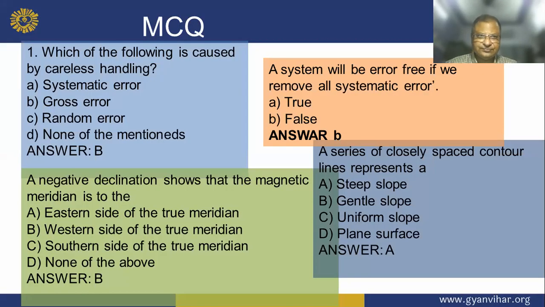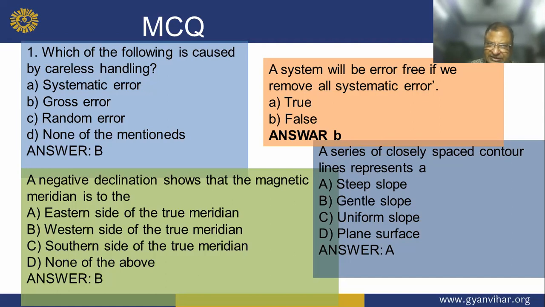Question number one. Which of the following is caused by careless handling? Its correct answer is B, that is the gross error. A system will be error free if we remove all the systematic errors. Is it true or false? Correct answer is B, and it is false.